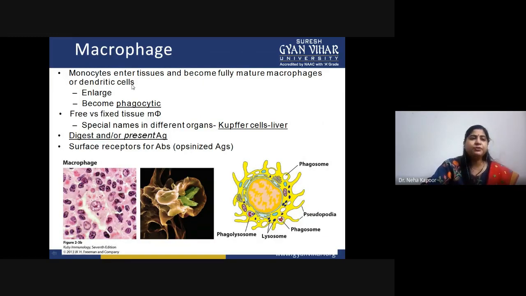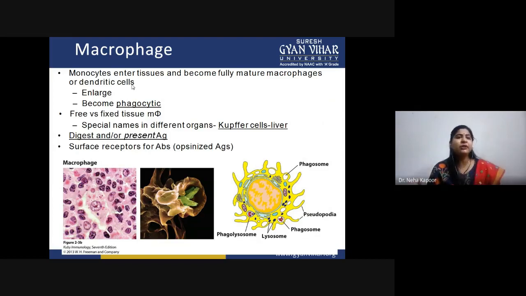Those monocytes that enter into the tissues, when they cross the barrier and enter inside the tissue, get mature in the form of macrophages or dendritic cells. They get enlarged, and they have phagocytic function. However, they can be free or they can be tissue specific, because there are certain types of macrophages that are localized in particular kinds of cells. For example, Kupffer cells of the liver, in that case the name becomes different.